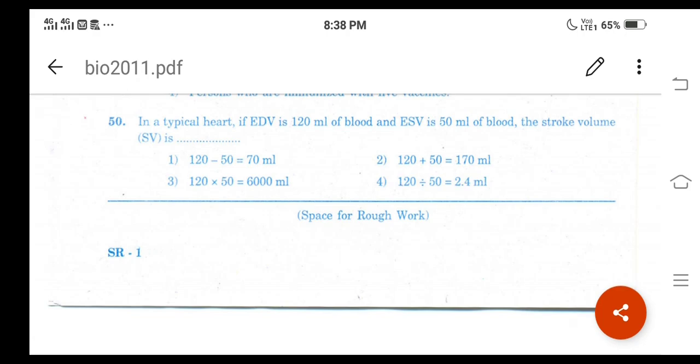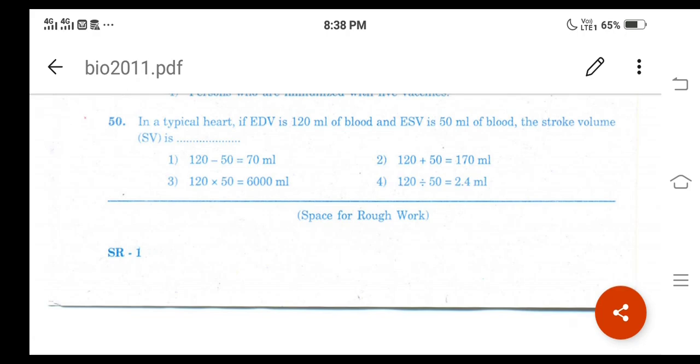The amount of blood moved from the left ventricle of the heart is called stroke volume. I will repeat it once again: the amount of blood moved from the left ventricle of the heart is called stroke volume.